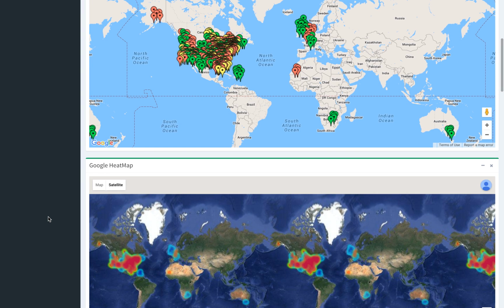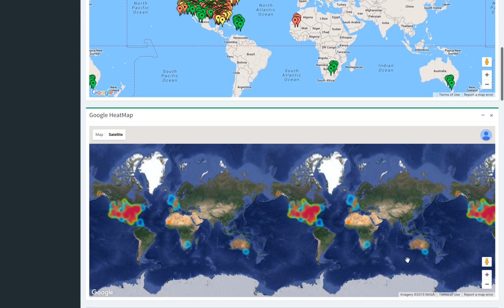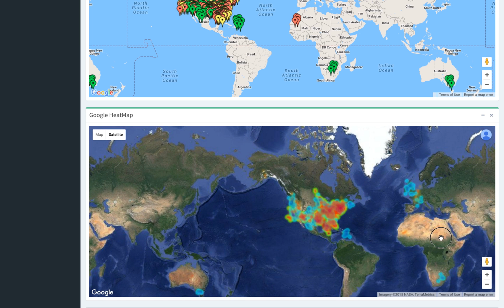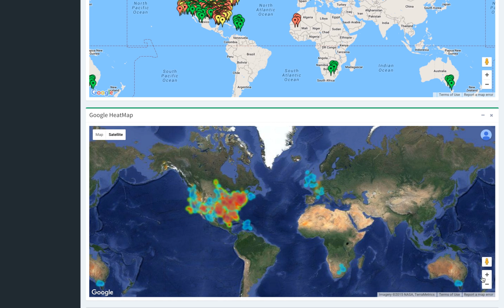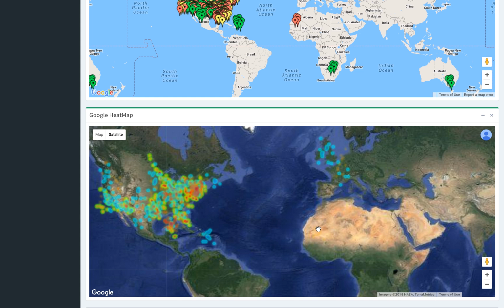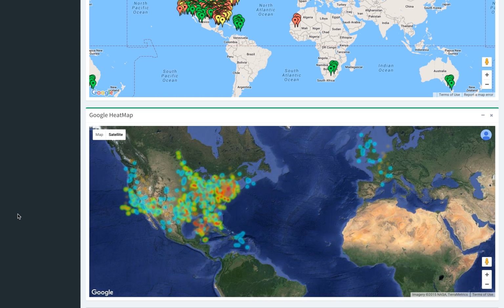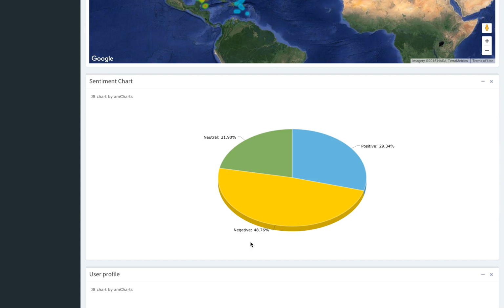Here we can see a heat map for sentiments in the tweets that we captured. Red corresponds to negative sentiment, blue corresponds to positive sentiment, and again, it shouldn't be surprising about politics. Most of the tweets were negative in tone, at least that's what the Alchemy API told us. And we can clearly see the pie chart for the sentiment, which corresponds to the map that we just saw: 48% negative tweets, and the rest distributed between positive and neutral almost evenly.